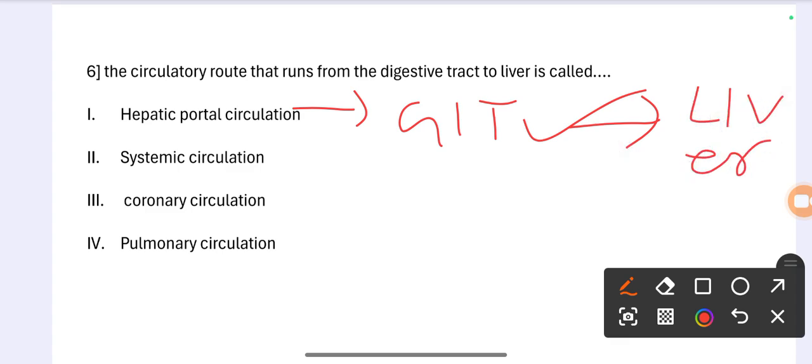Substances absorbed in the small intestine travel first to the liver for processing before continuing to the heart. The correct option is hepatic portal circulation. Option number 1 is the correct.